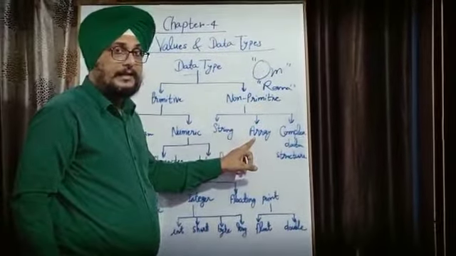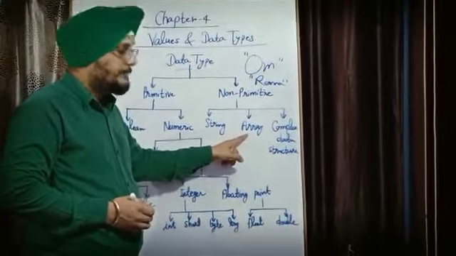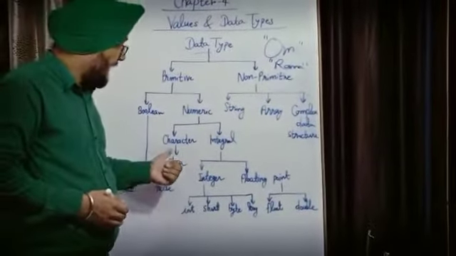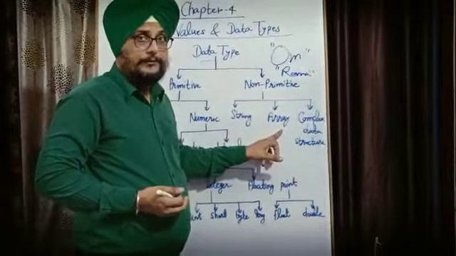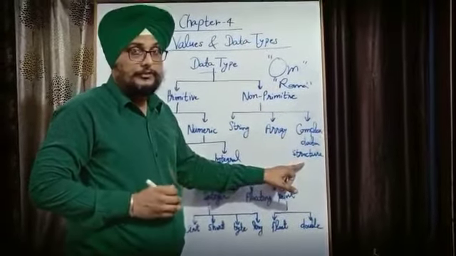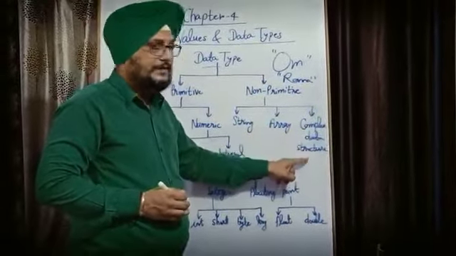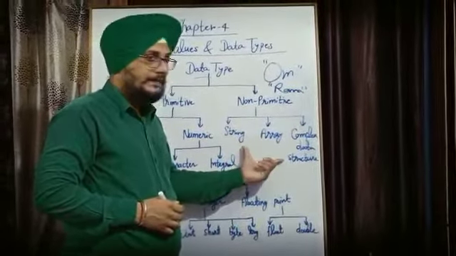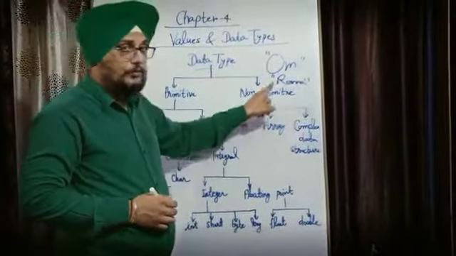Array: in class 10th you will study that an array is a group of variables. Array is formed with the help of some integers, some characters, some float values. That's why we say it is non-primitive. Complex data structure you will study in class 11th and 12th. Just keep in mind that string, array and complex data structure are all non-primitive data types. Among these three, as per your syllabus, you have to use string only. And string, as I have told you, is a group of characters.